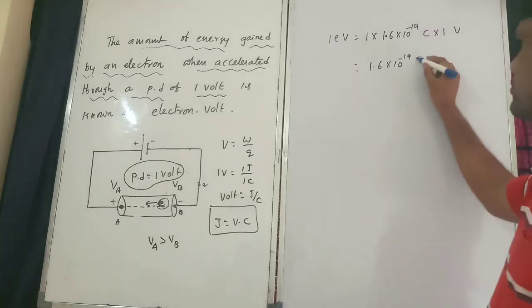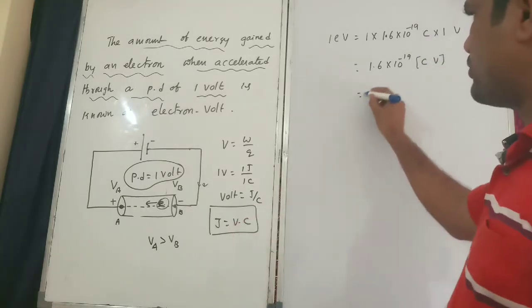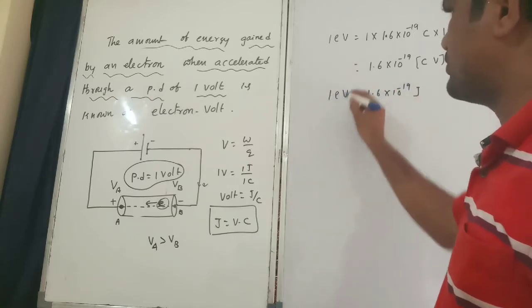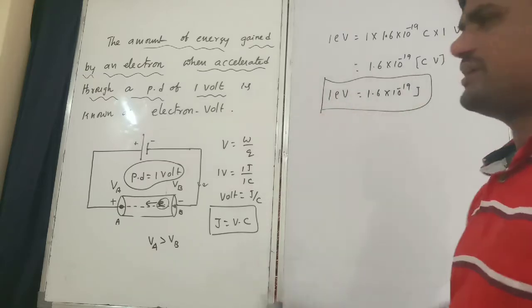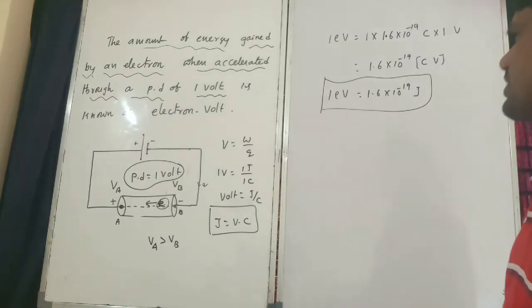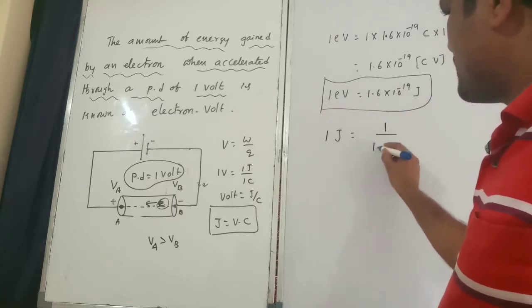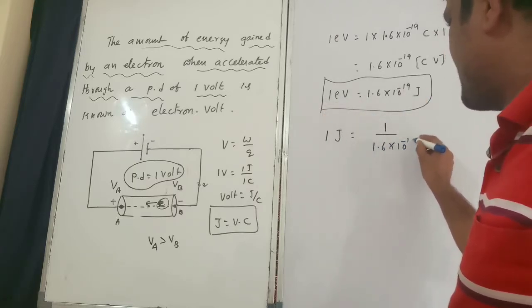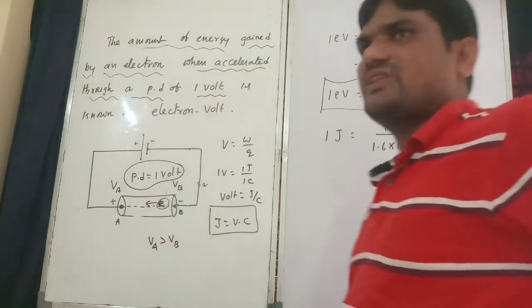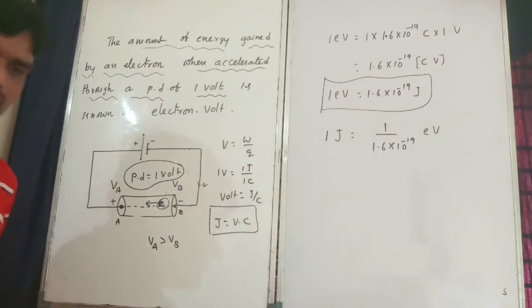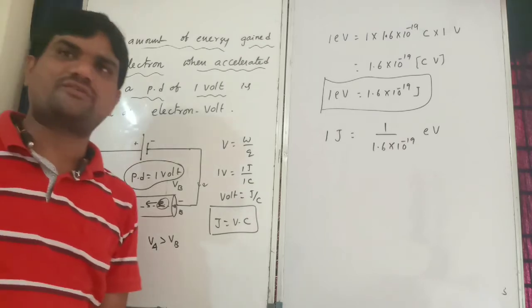So here coulomb into volt is joule. Therefore 1.6 into 10 power minus 19 joule is the 1 electron volt. Very, very important relation: 1 electron volt is equal to 1.6 into 10 power minus 19 joule. And 1 joule is equal to 1 by 1.6 into 10 power minus 19 electron volt. Joule is converted into electron volt, electron volt converted into joule.